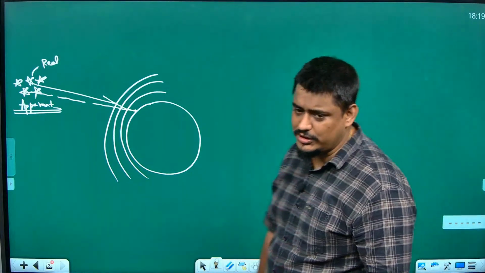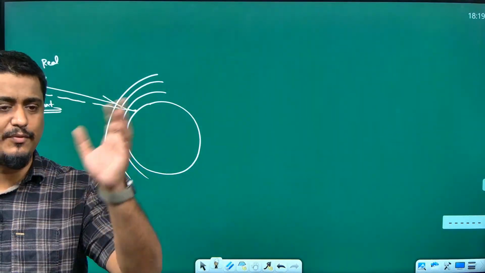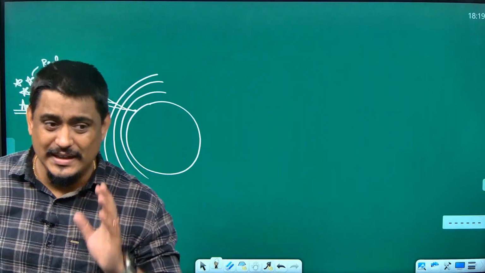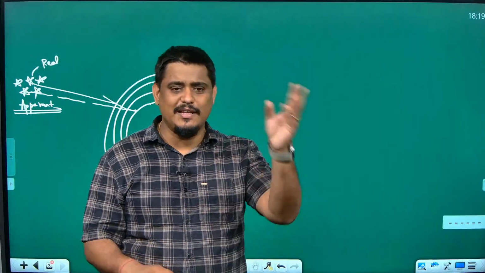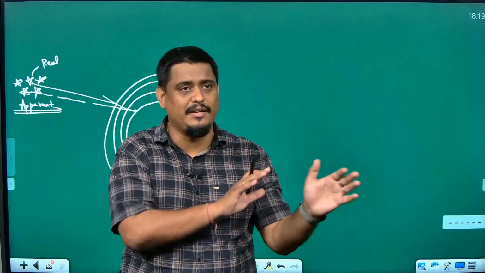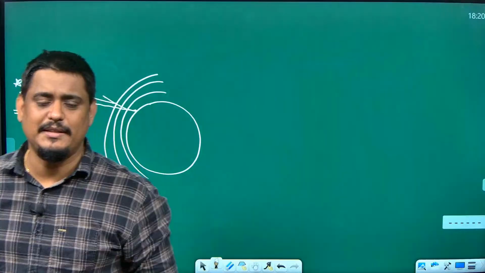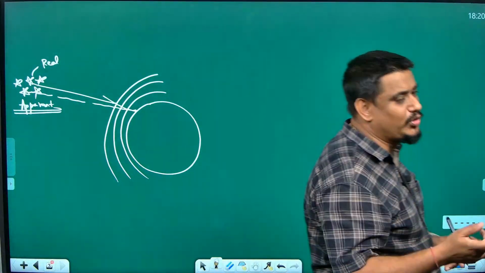Yes, good question. We know that we have some planets, for example Venus. Venus also looks like a star to us. You know this or not? Venus looks like a star to human eyes. If you see Venus and other stars, you will not be able to distinguish so easily until you know that it is a planet. You will think that it is also a star. So his question is, good question by Preetham, why do planets not twinkle, why do only stars twinkle?